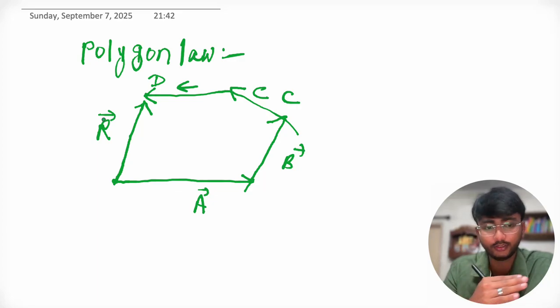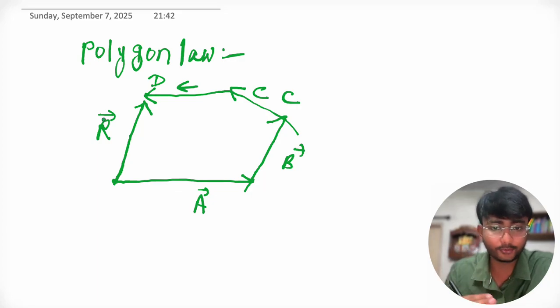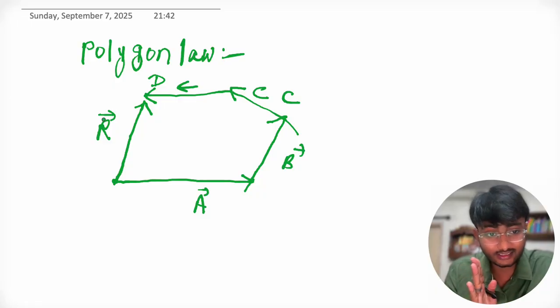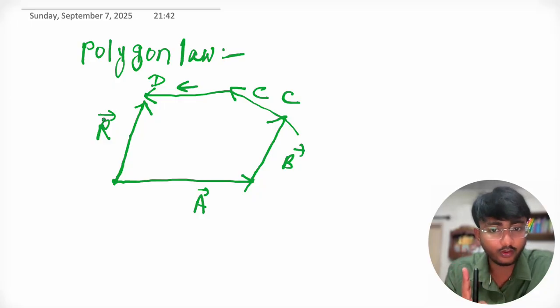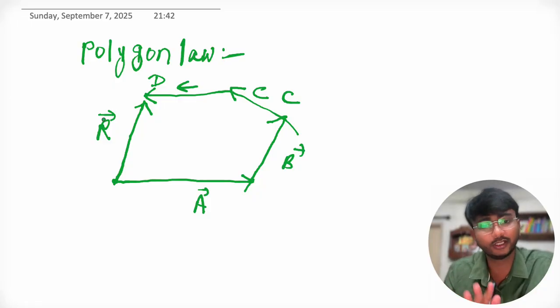So what is polygon law? When there are numerous vectors and we have to add all these vectors, then the resultant vector is that vector which joins the tail of the first vector and head of the last vector. It's called the resultant vector. This is what polygon law says.